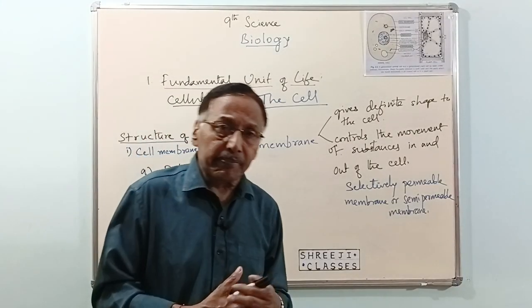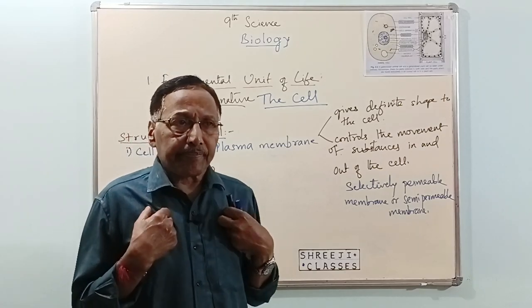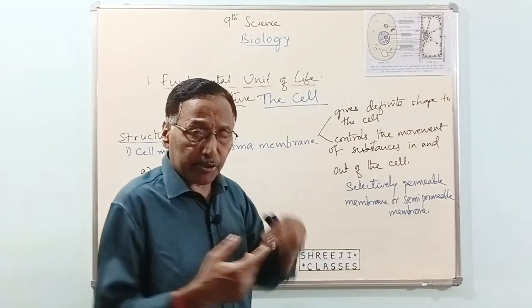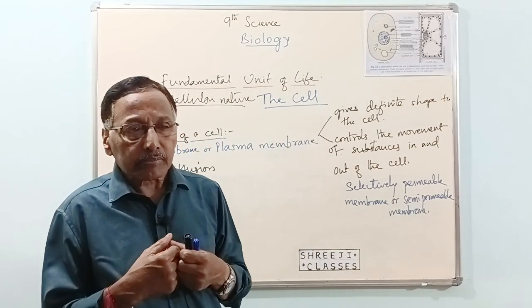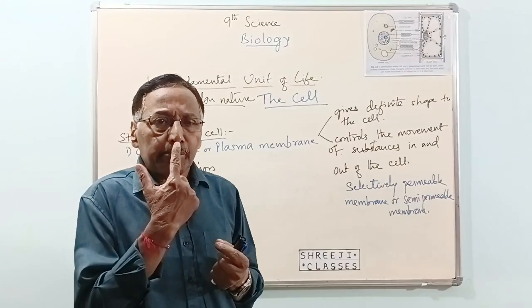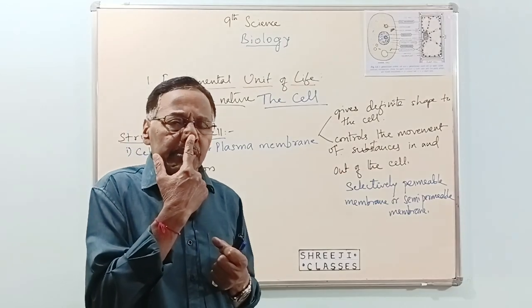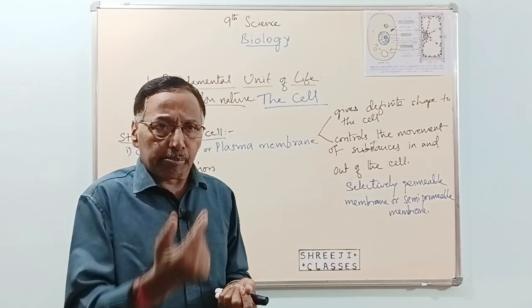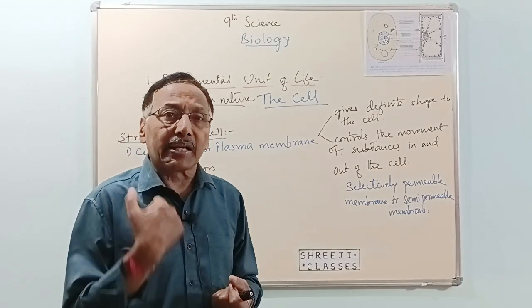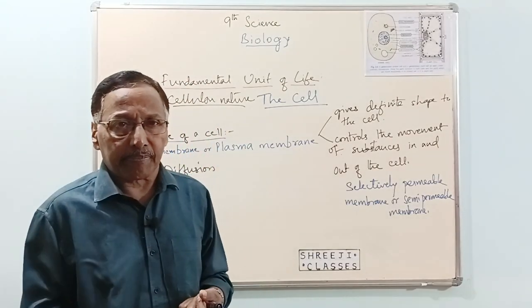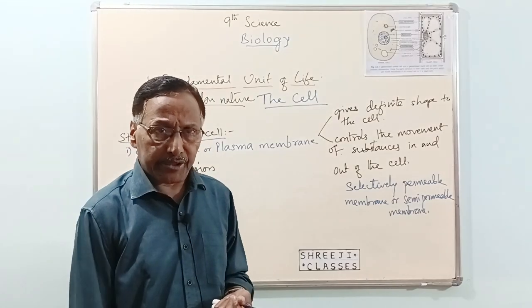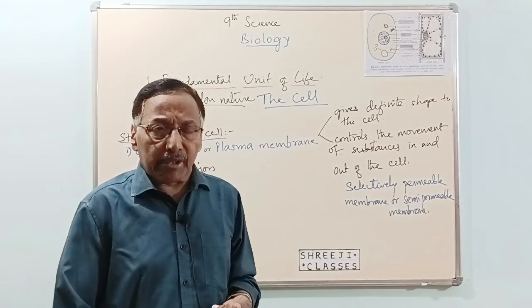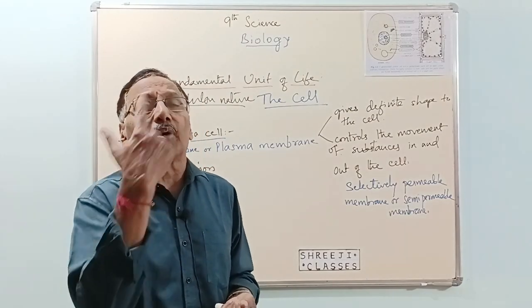For example, in our body and in all other animals, plants also, we breathe in air, which mainly contains oxygen, what our body requires. We breathe in oxygen and breathe out carbon dioxide.